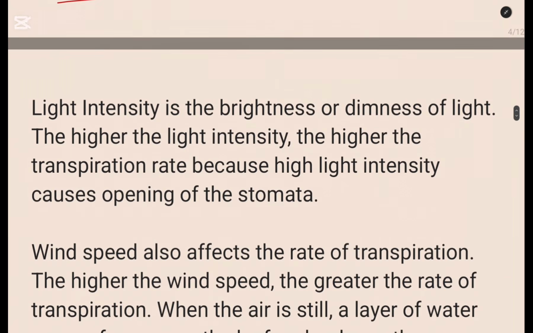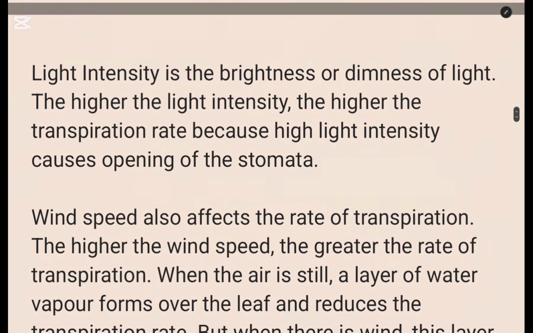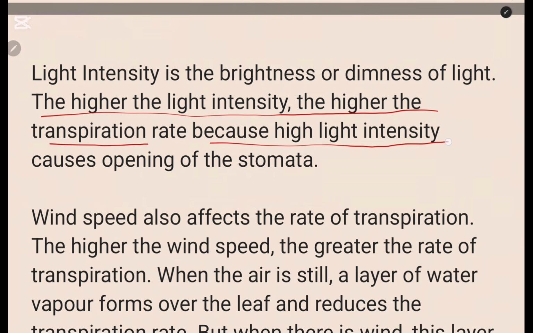Then of course we go to light intensity. Light intensity is just the brightness or dimness of light. The higher the light intensity, the higher the rate of transpiration. And this is because higher light intensity stimulates the opening of the stomata. The stomata is just the pore where water passes. So when it is open, water is able to diffuse out.